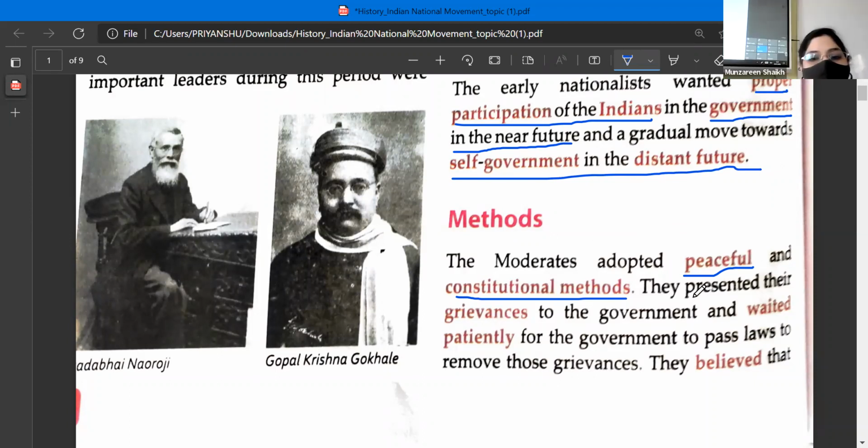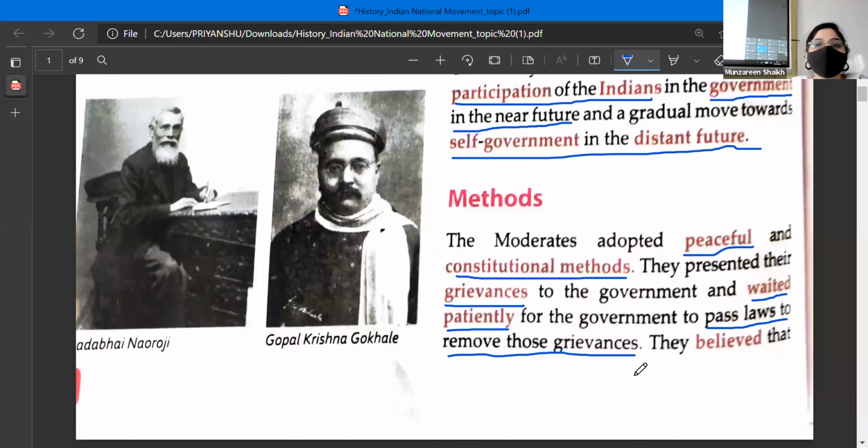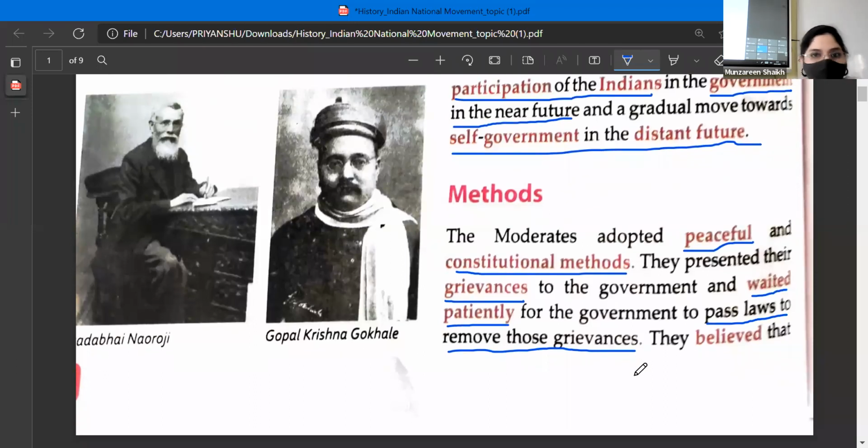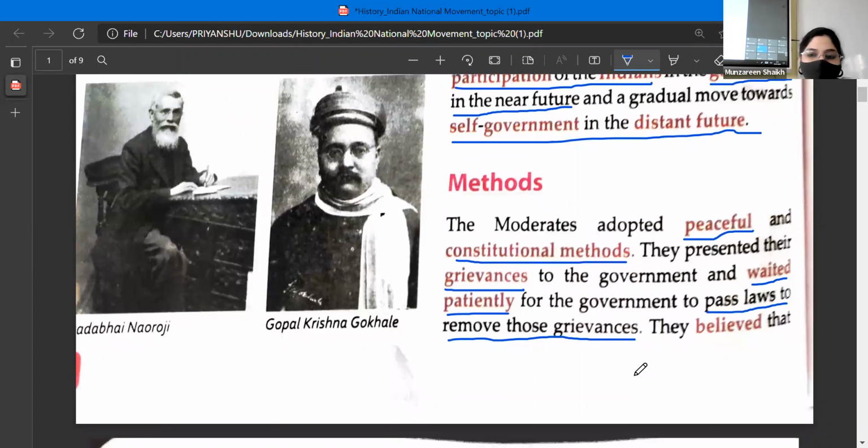So the moderates had the method of peaceful and constitutional method. Okay, they presented their grievances to the government and they waited patiently for the government to pass the laws to remove those grievances. Clear? So the moderates thought that we will present our grievances to the Britishers, to the government, and we will wait patiently for them to resolve our grievances. Clear?